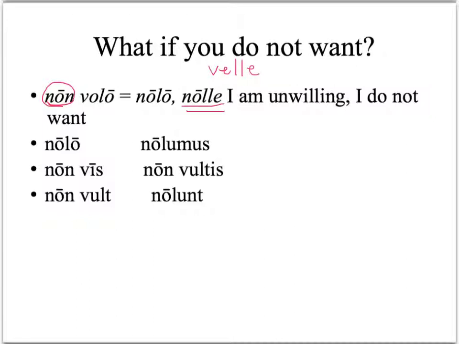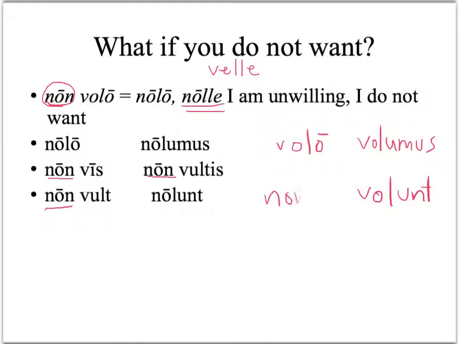And when you conjugate it in the present, you'll see that the word non shows up in three forms. So if you remember, we had volo, vis, vult, volumus, vultis, volunt. If you think about putting the word non, the adverb non, in front of these forms, you will get the squished together forms that you see here. Nolo, non vis, non vult, nolumus, non vultis, nolunt.